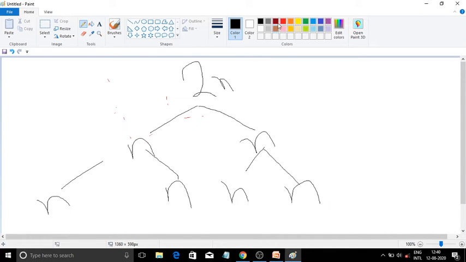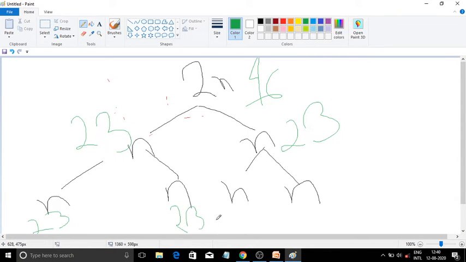Here, if this is 46, then here it will give you 23. Here also it will be giving you 23. Here it will be giving 23. Here you will be getting 23, 23 and 23. So hope you have understood the basic concept of meiosis.